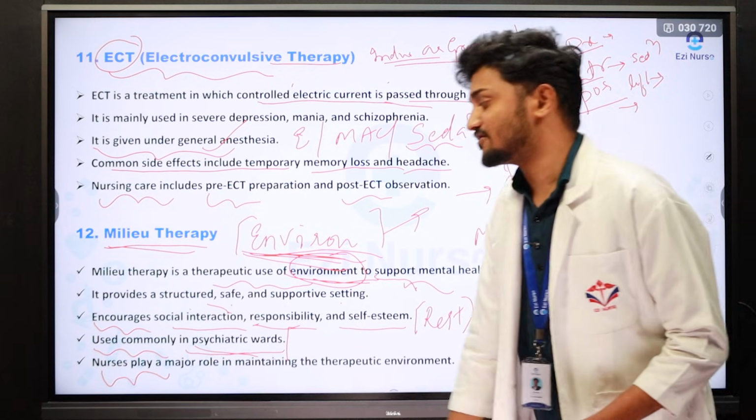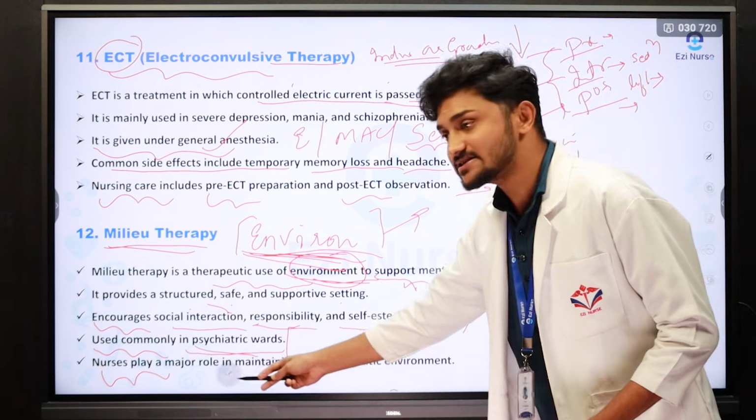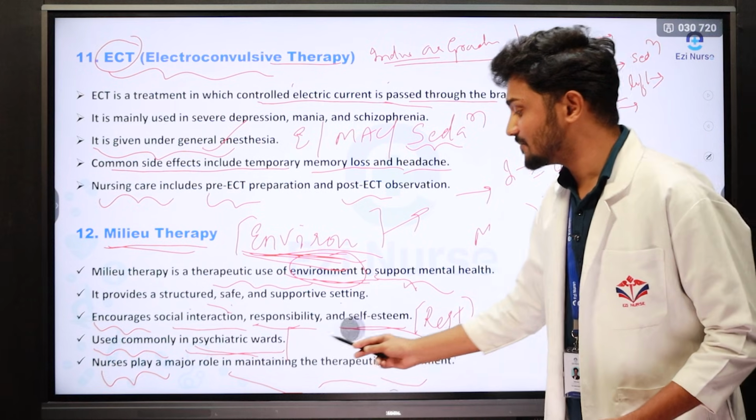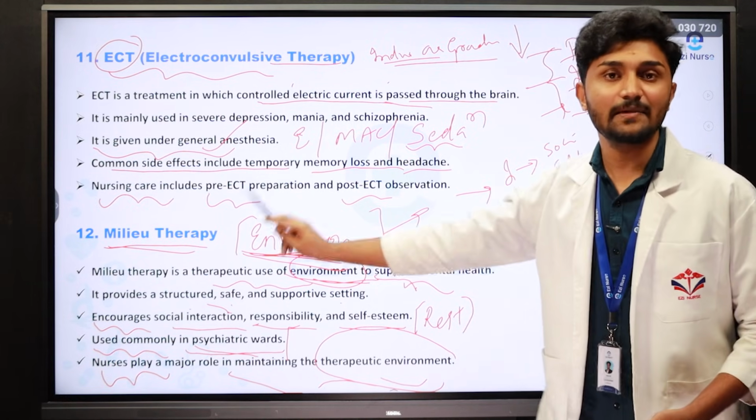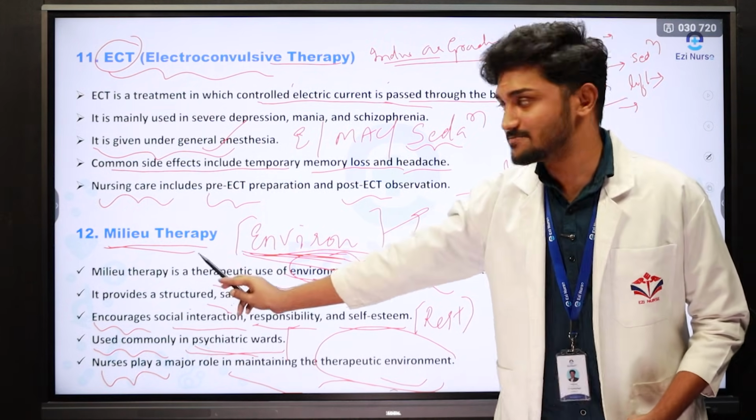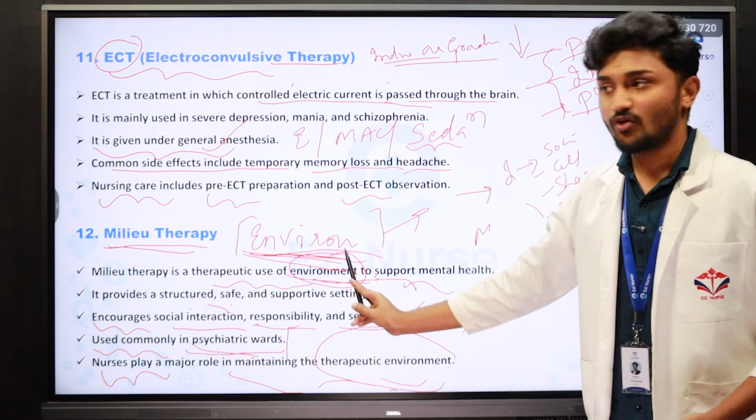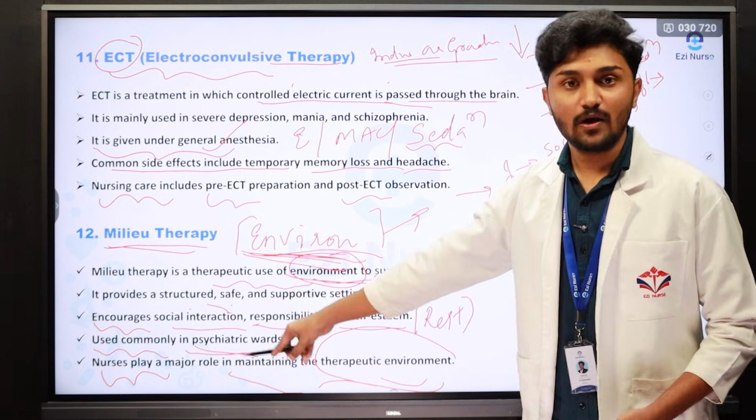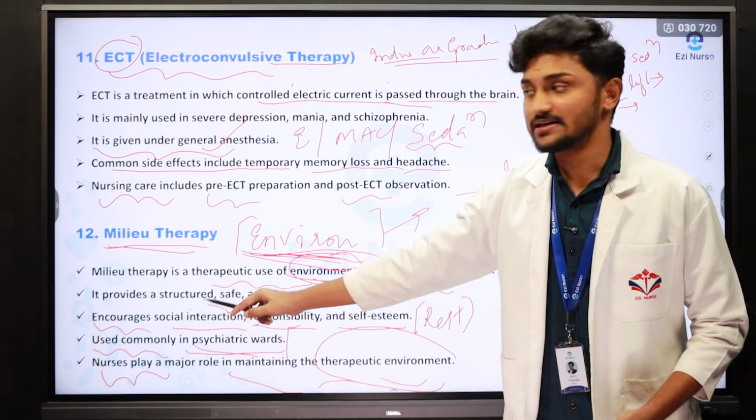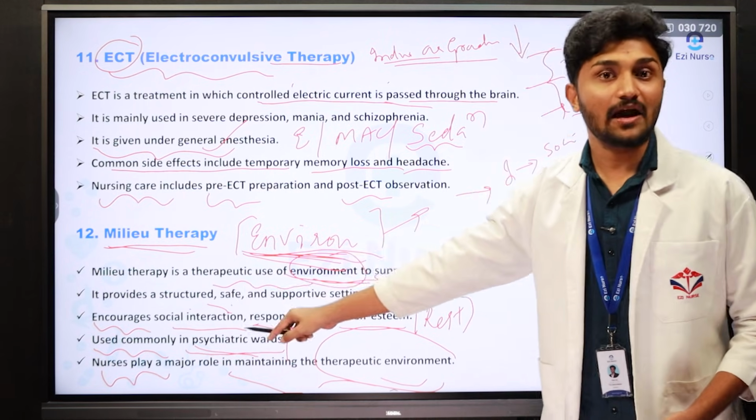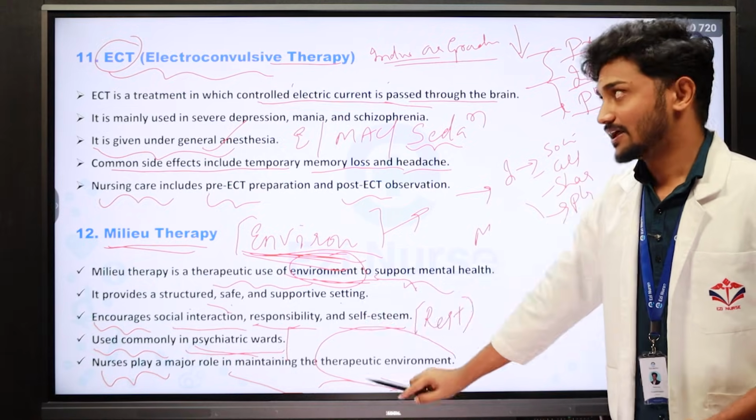The last one is, what is the nurse's role? Here nurses play a very important role in maintaining and monitoring the therapeutic environment. Therapeutic environment is nothing but the environment which is suitable for the mentally ill person for treatment. So this is all about milieu therapy, also called environmental therapy. While writing the answer, you should organize it in the form of introduction, definition, the objectives of milieu therapy, and the role of the nurse in milieu therapy.